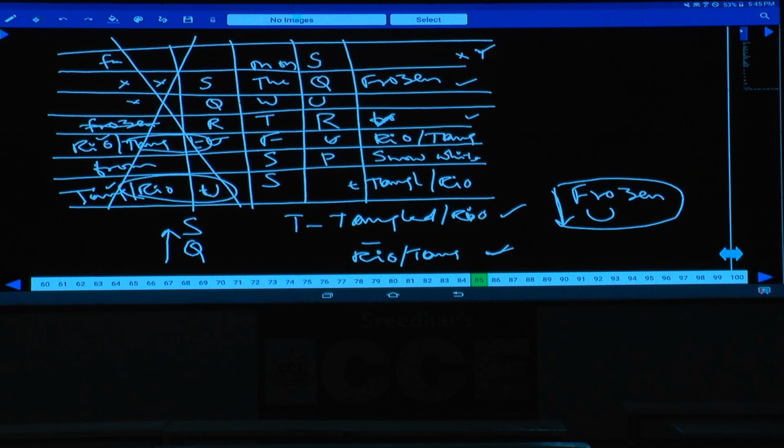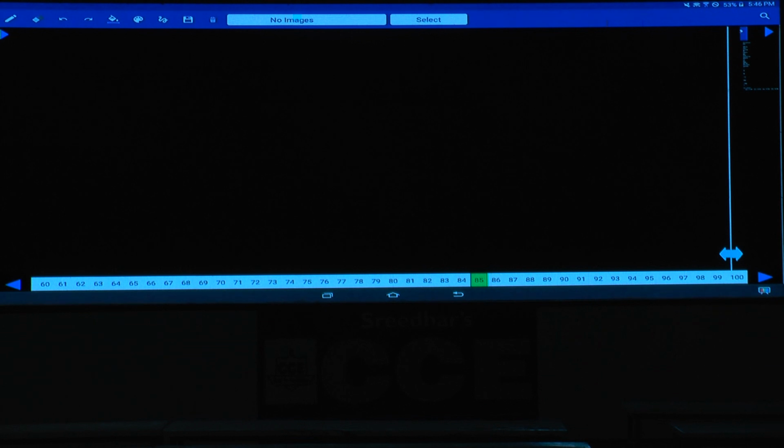Next one. Only one screening will be held between Rio and Lion King. Rio and Lion King, there must be exactly one. If Rio is here, Lion King must be here, which is not possible. Because if Rio is here, then Tangled must be here. Hence, tell me what is the final thing we have left over here? Monday, Tuesday, Wednesday, Thursday, Friday, Saturday and Sunday. This is what we have.